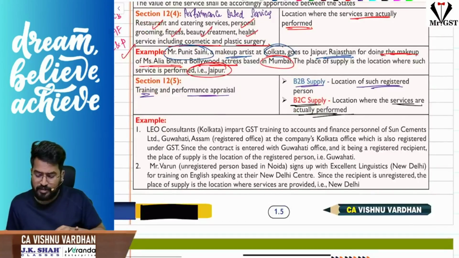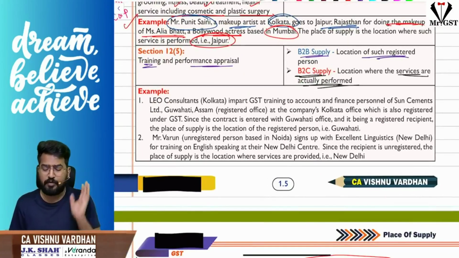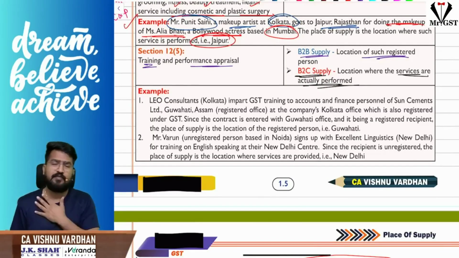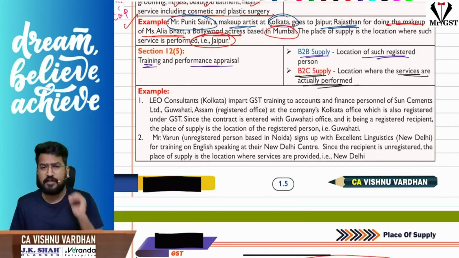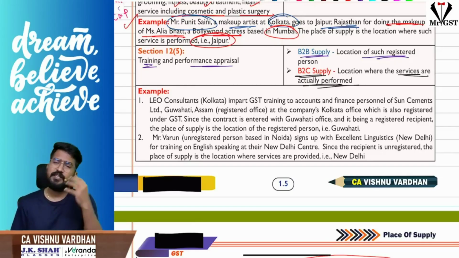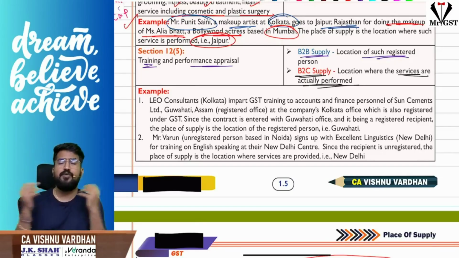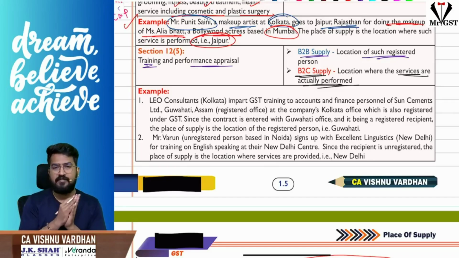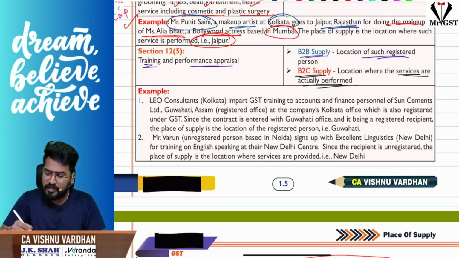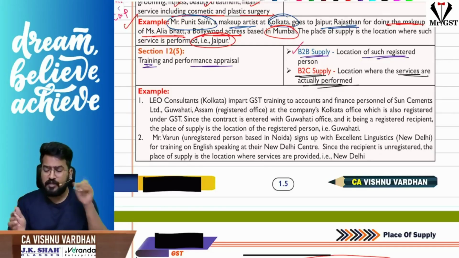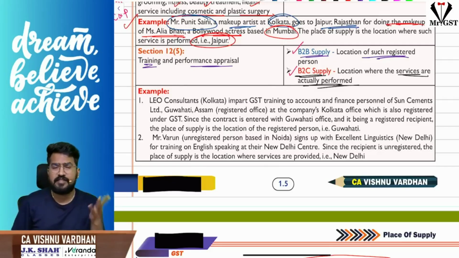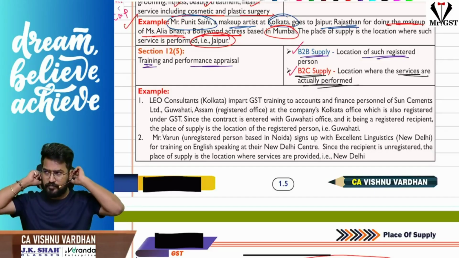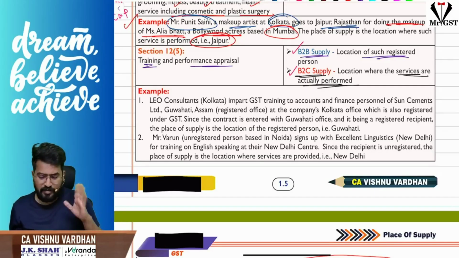Okay, next 12 subsection 5. 12 subsection 5 is based on training and performance appraisal services. Sir, if training and performance appraisal services are provided, for example, in your auditor office which is registered under GST, they asked me to come and give training to the staff with respect to the GST audit or GSTR 9C, etc. I am coming and providing my services of training you or appraising your performance. In such cases, if the recipient is B2B, then the place of supply is the location of such registered person. If the recipient is B2C, then where the services are actually performed. Hope it is clear for you. Right? So examples are given, you can go through.